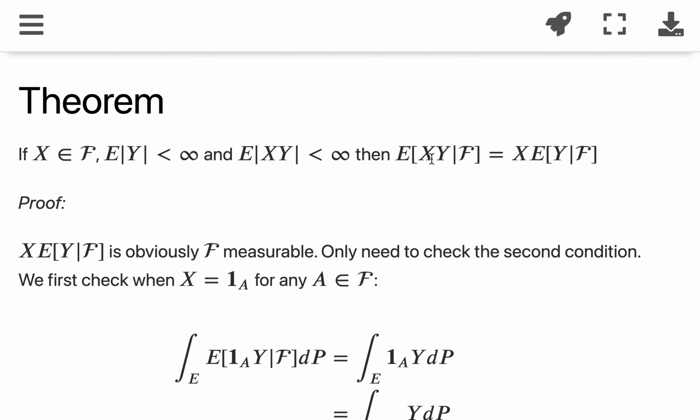Before we prove that, let's see intuitively. We want to find the expected value, the average, of X times Y given F. Because X is F measurable, which means that if we know F, we know X. So if we already know X, then our best guess is just X times the expected value of Y given F. So that very intuitively makes sense.